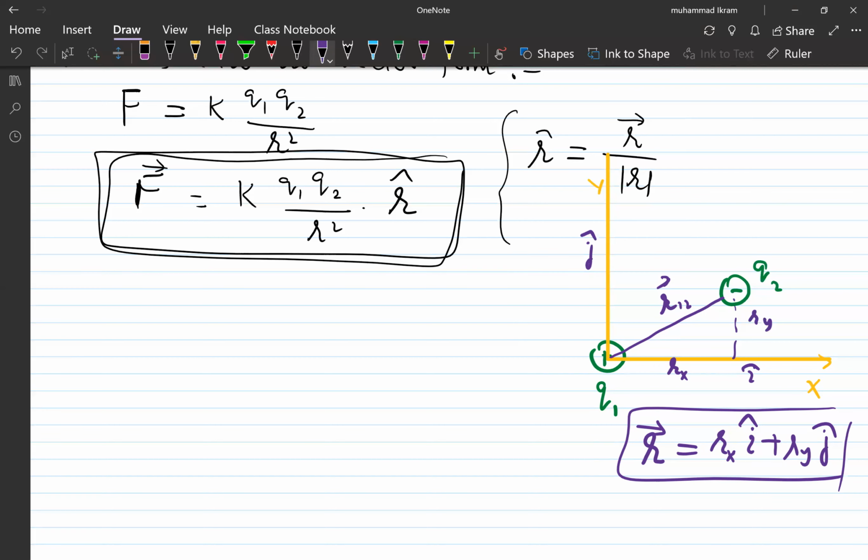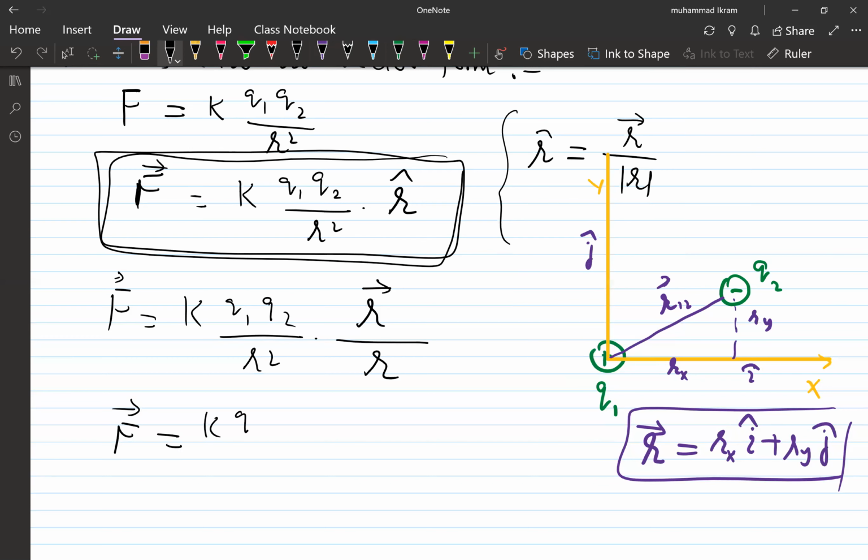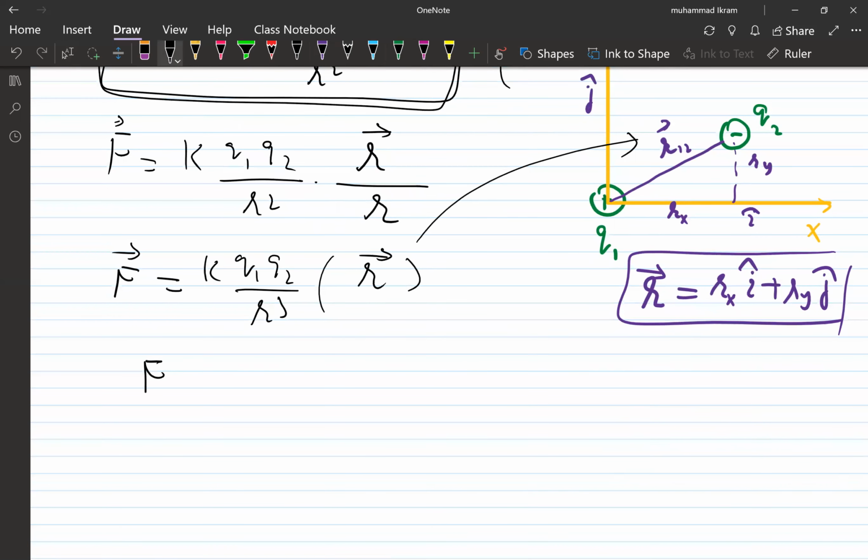Now going back, as I told you, you can also write it like this: F equals k q1 q2 into r vector by r square. And you know what this is, this is the position vector r. So this force vector will be k q1 q2 into r vector by r cube. Now this force F becomes equal to k q1 q2 by r cube.